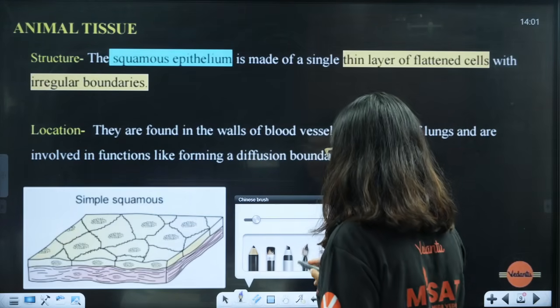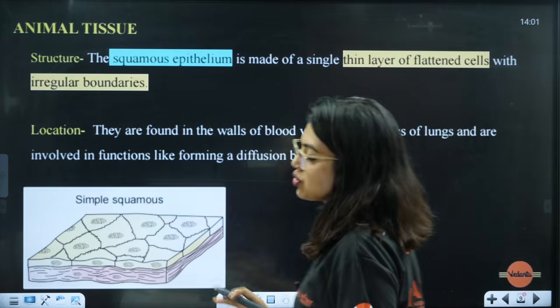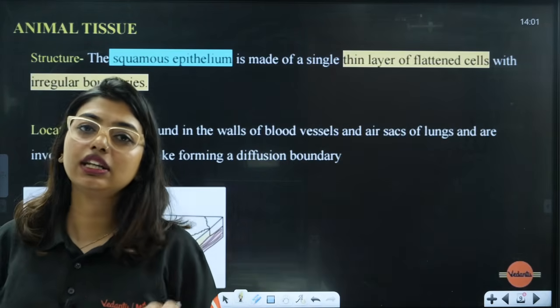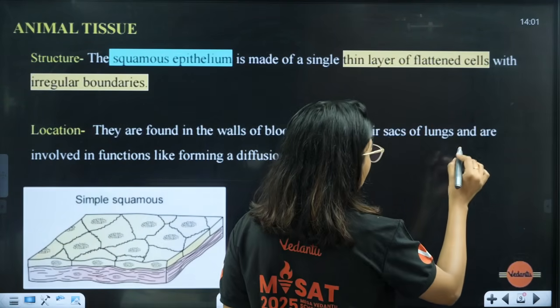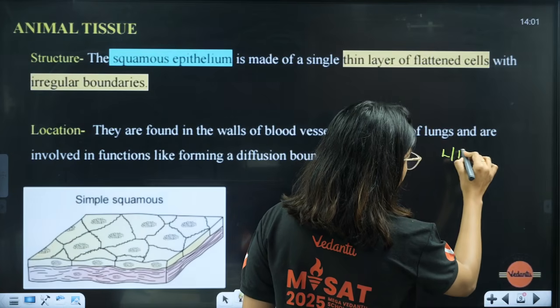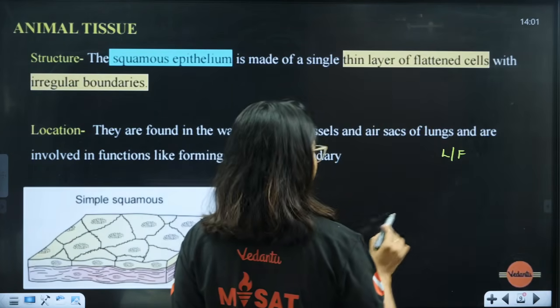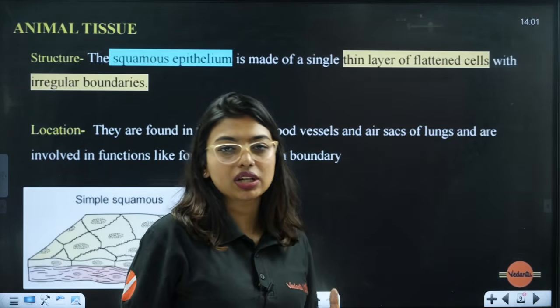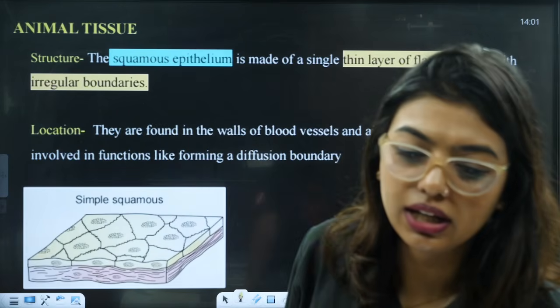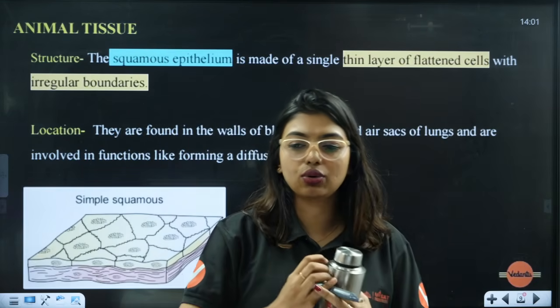Now we are going to understand the first one, that is going to be the squamous epithelium. So, the NCERT lines I have already written here, so our work becomes very easy. Now, students, what kind of questions come here? Please remember, in NEET, questions are going to come based on locations and based on functions. Mainly it is going to be based on location, because remembering location is very difficult, so they will ask you questions from there only. Clear?